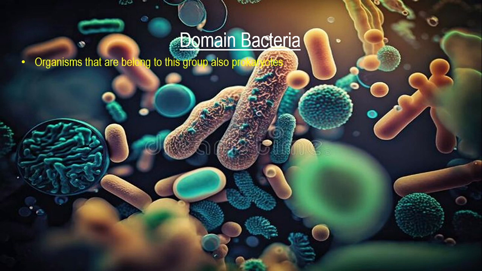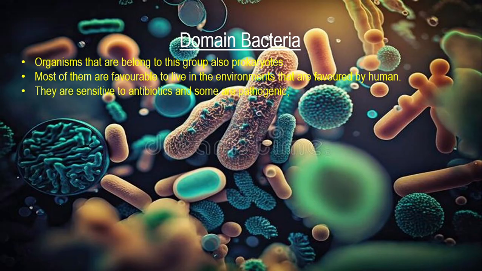Because of that, we know them as prokaryotes. Another main feature of these bacteria is that they can live where humans can live. That means in all the environments where humans can live, these bacteria can also live, right? So these bacteria are on the human body also.